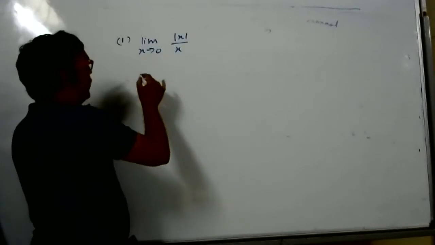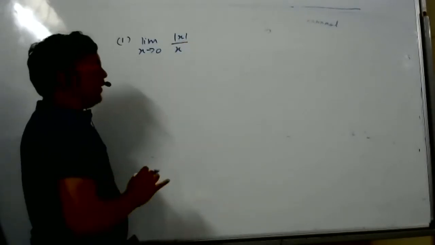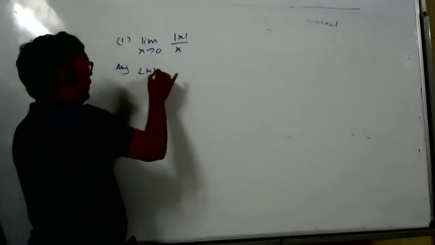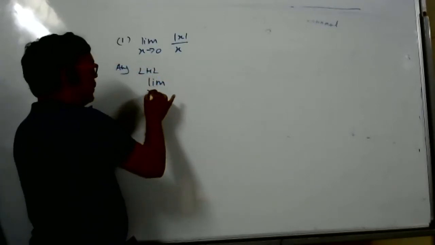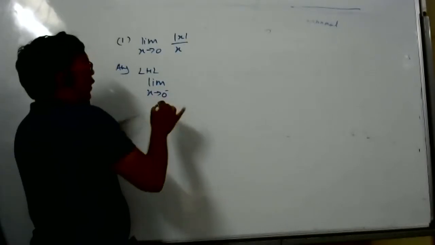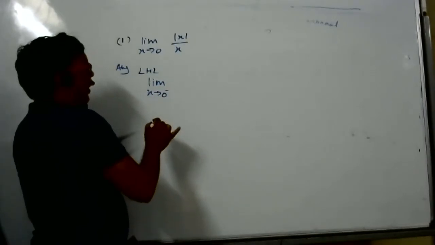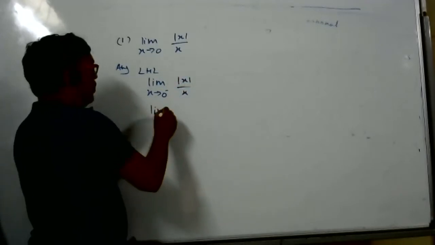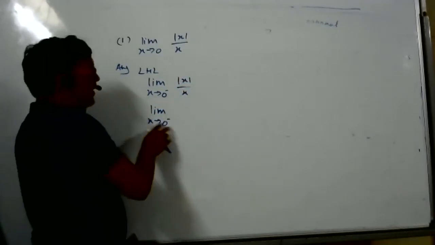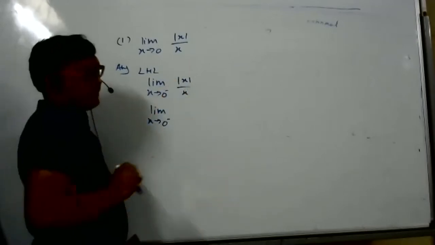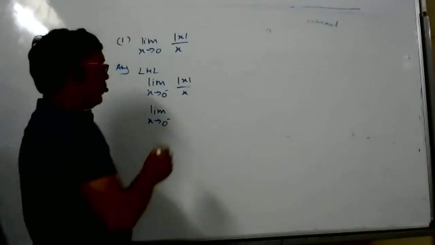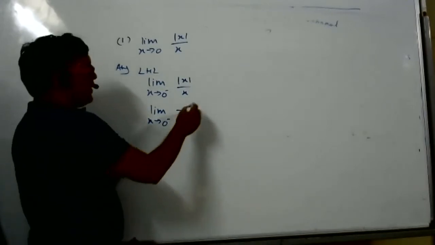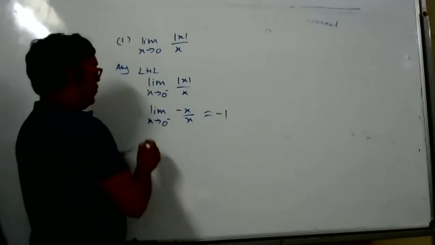So we have to do something. Mod means we have understood we have to find the LHL and RHL separately. LHL, you only should give the answer. Limit x tends to 0 minus of mod x by x. Here x is less than 0. So what is the value of mod x? Minus x. So minus x by x. This x will not change now. Cancel, and what you'll get? Minus 1.